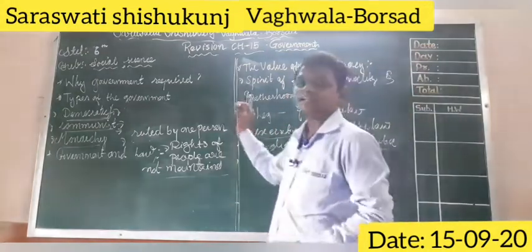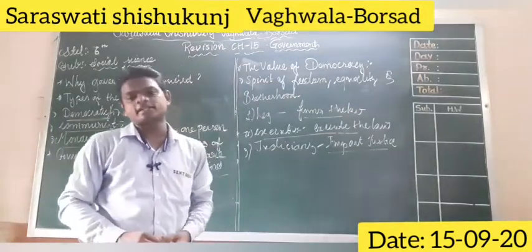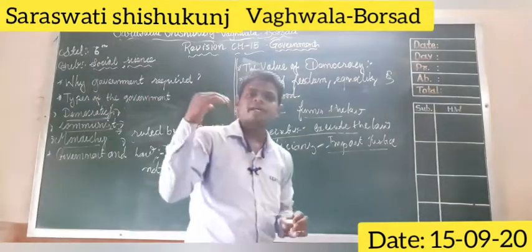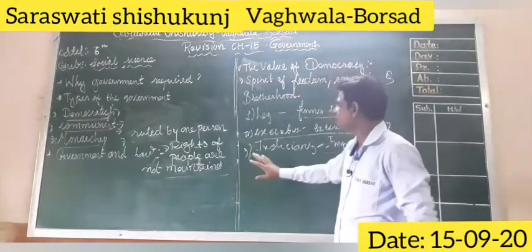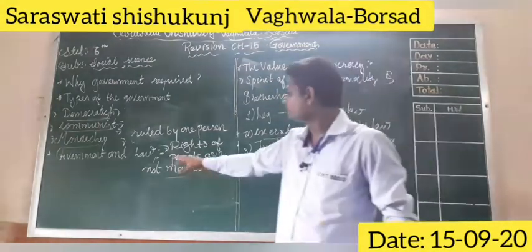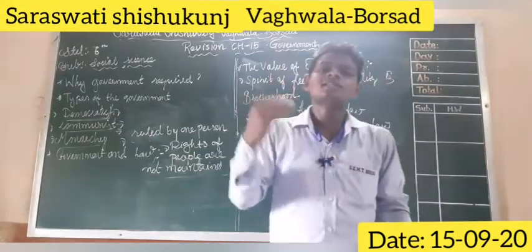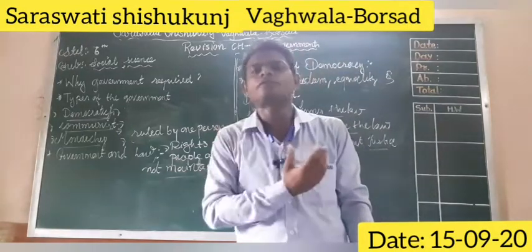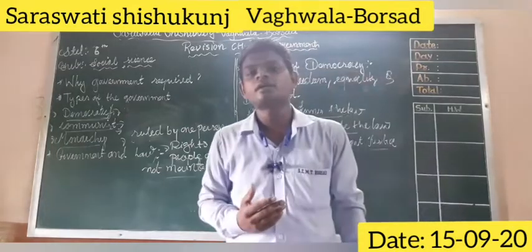So these are the basic points that we have been discussing for the last 2 weeks. So dear students, this chapter is very easy. The concept we have concluded is the values of the democracy and the government and the law. Why is law necessary? Just imagine the situation without law, if there would be no proper administration.